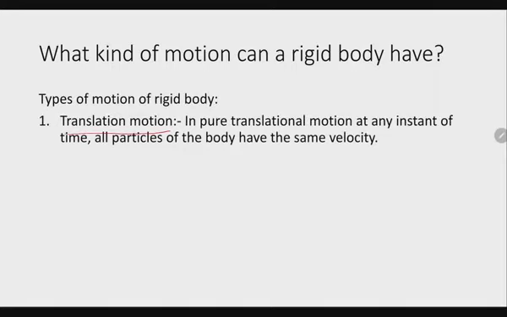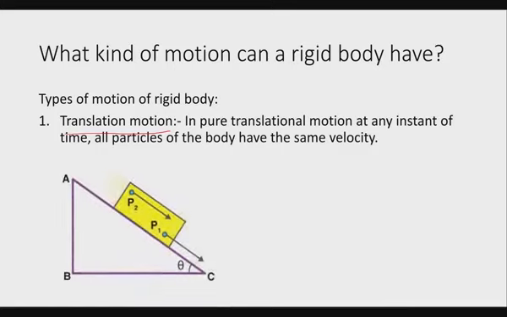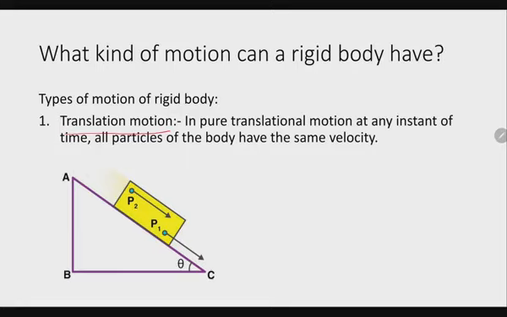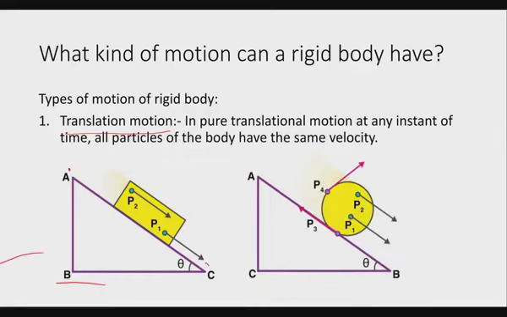In pure translational motion, at any instant of time, all the particles of the body have the same velocity because they cover the same distance. Like here the particles P1 and P2 are covering the same distance when the body slides from point A to C. But just see what's happening when the body is rolling.